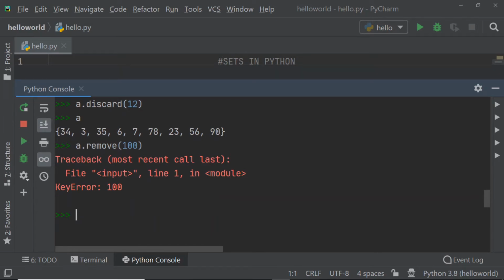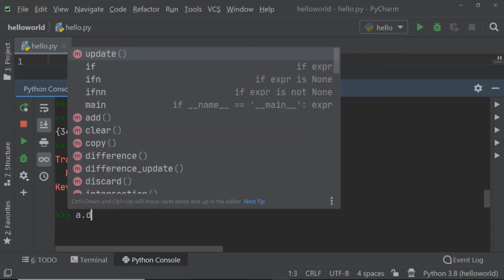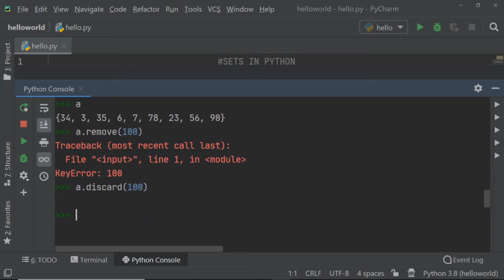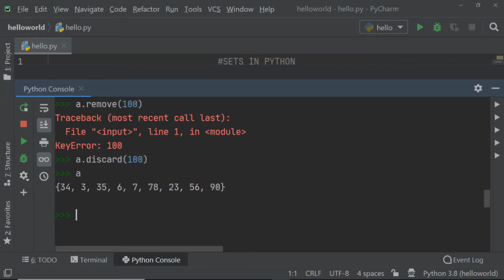So let's check. Oh, it is giving an error. Why? Let's check the same by using discard. I will try to remove 100. Oh, it is not giving me an error, and if I display my set, I am getting the same numbers again. So the main difference between remove and discard is that when we try to delete an element using the remove method, and that number does not exist in my set, it will give me an error. Whereas if I try to remove a number that is not present using the discard method, it will not give me an error.